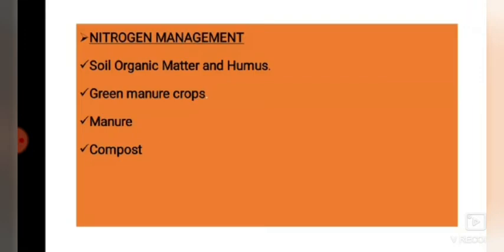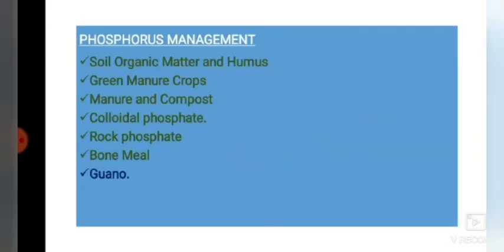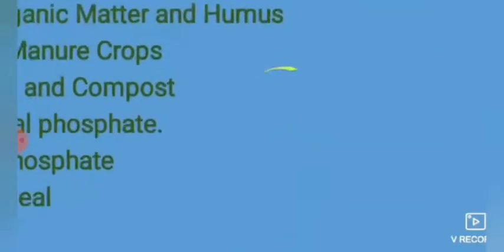We cannot change that, because in organic farming we have to wait patiently, as it takes so much process for these nutrients to become available in the soil. The rate of nitrogen mineralization from soil organic matter and recently incorporated residues and amendments typically peaks before the crop reaches its maximum rate of nitrogen uptake. This is about nitrogen management and the available sources of nitrogen. Next is phosphorus management.